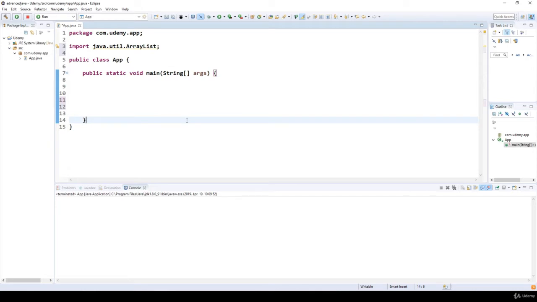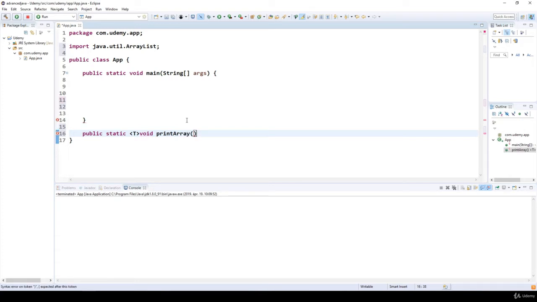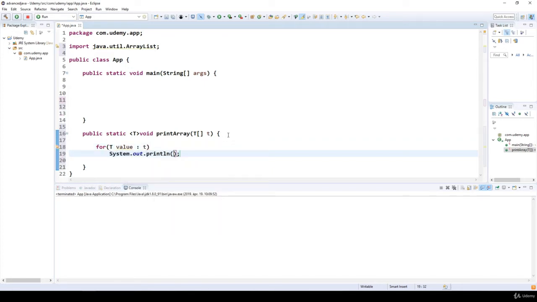So if we want to create a generic method, public static, we have to define that it's going to be a generic method. Void, for example, print array. Here we can define that it's going to be a one-dimensional array, and we are able to iterate through all the values. So these are the values in the T one-dimensional array, and we just have to print them out. So we print out the values one by one.